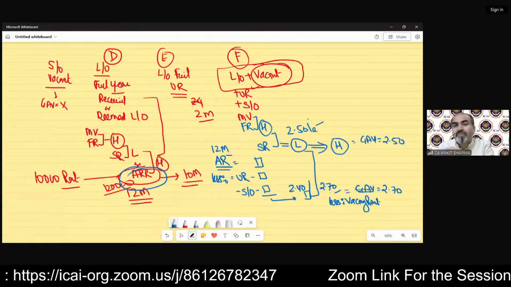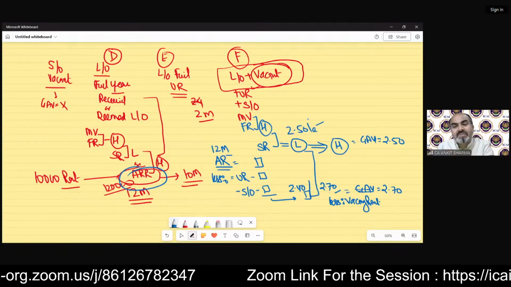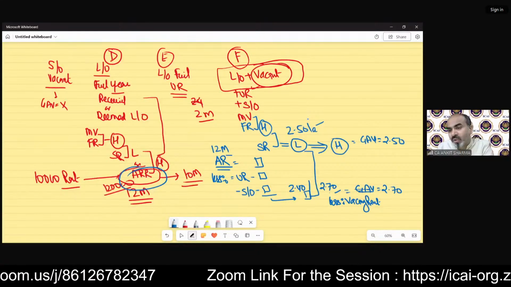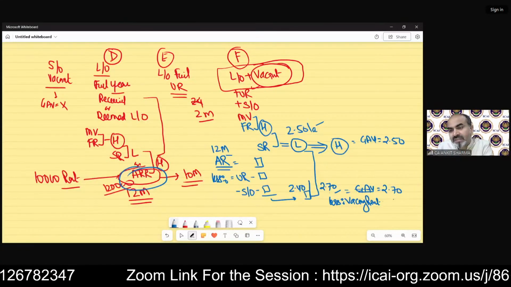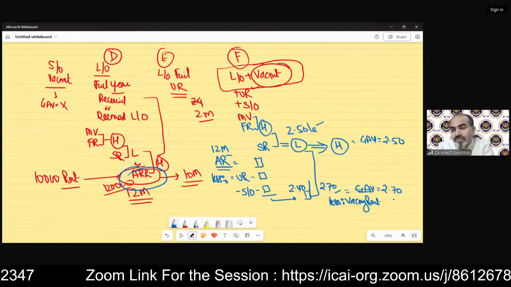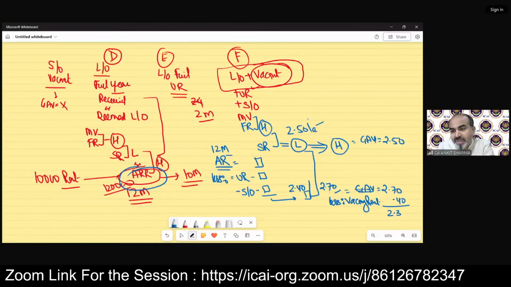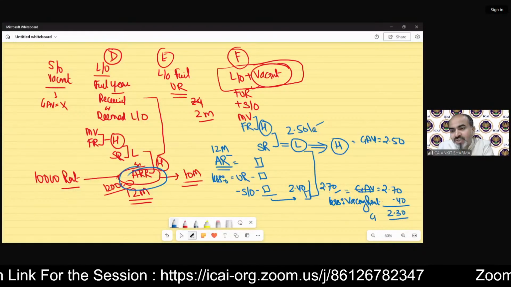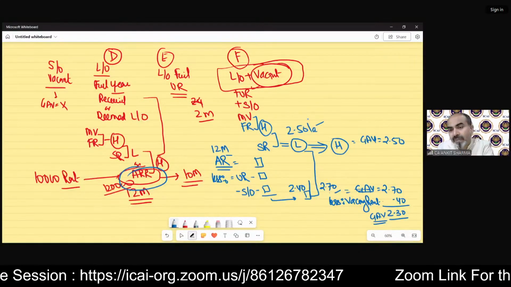Suppose the property is vacant for 2 months or 1 month or 3 months. So how much time the property has been vacant, that rental value which has been included in this 270 needs to be deducted. Suppose that is 40,000. So after deducting that vacancy part rent, now that will be my GAV. Clear?